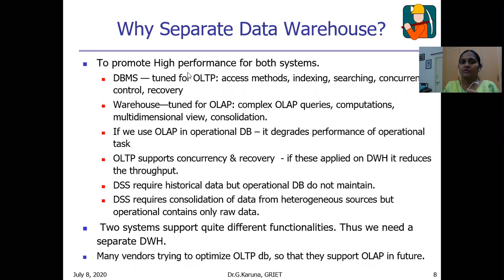To promote high performance for both systems, we need a separate data warehouse. The operational databases are mainly tuned for OLTP transactional purposes, using methods like indexing, searching, concurrency control, and recovery. Whereas the warehouse is mainly tuned for applying complex OLAP queries to analyze data in order to make decisions.